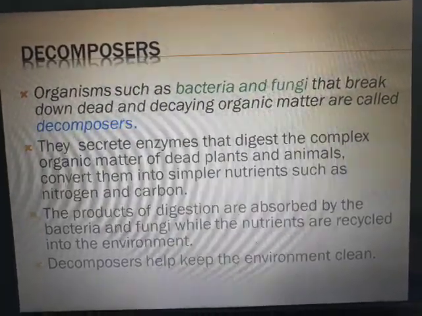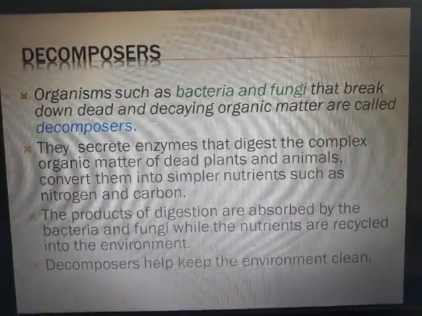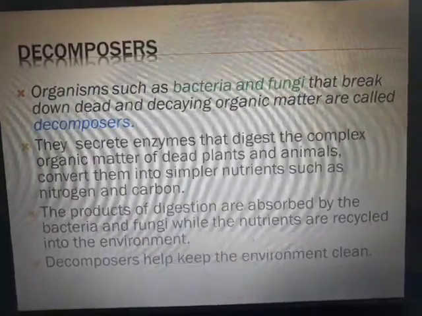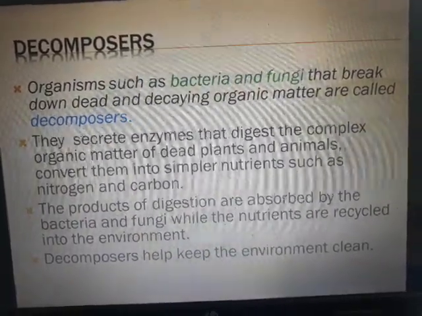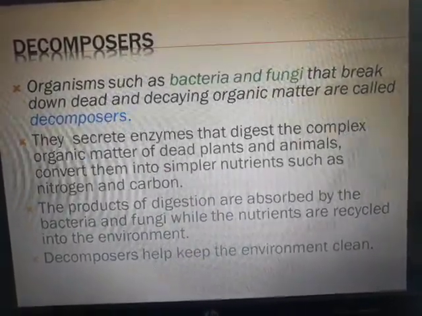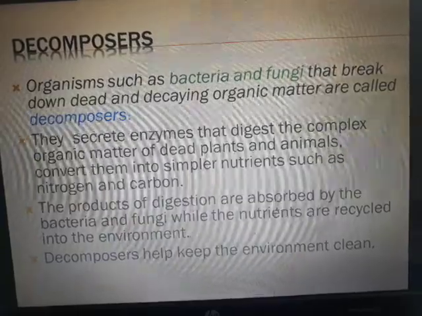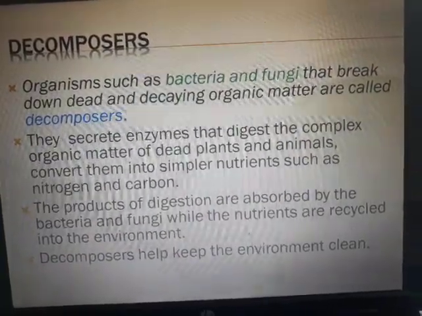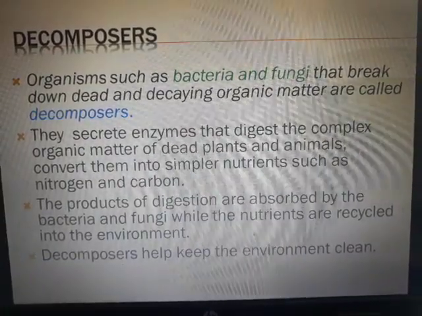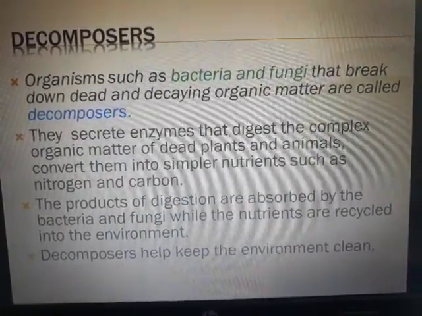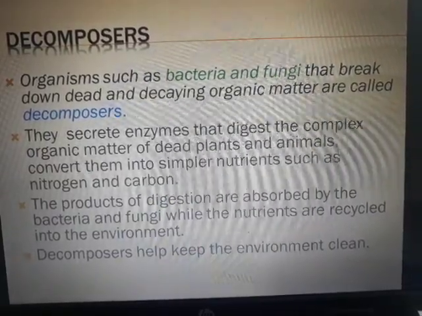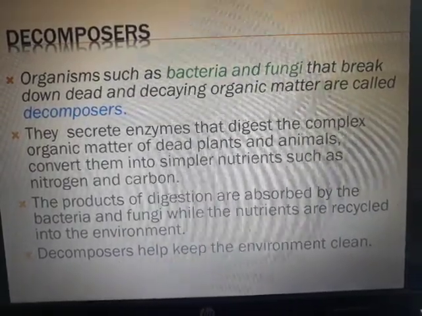Decomposers. Finally, when even the animal has died and decayed and is no more to be eaten by the hyenas also, then what happens? Finally, they are consumed by bacteria. These are all the small microorganisms such as bacteria and fungi that break down the dead and decaying organic matter, and these are called decomposers. They will decompose the matter. They will convert the flesh into small particles and get mixed up with the soil.